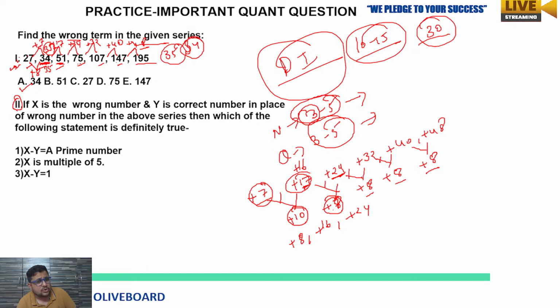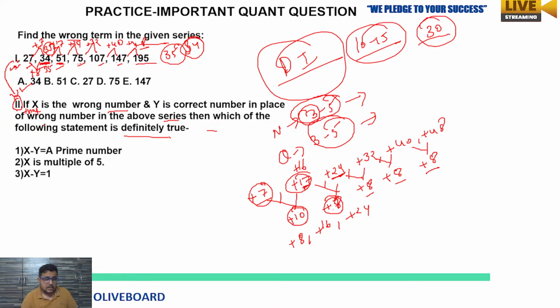Now the second question based on this number series is what? If x is the wrong number and y is the correct number in place of that wrong number in the above series, then which of the following statements is definitely true? Why am I putting this kind of question? Because you are going to see this extra data-based question. It is not a difficult one, but you have to do some practice on it.